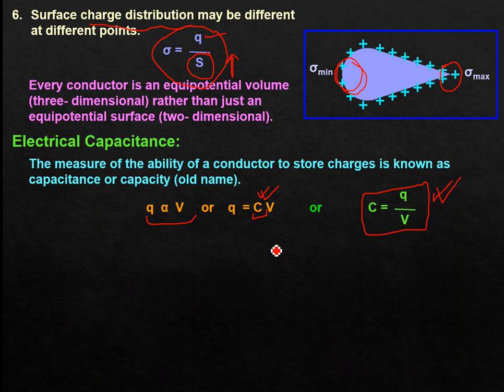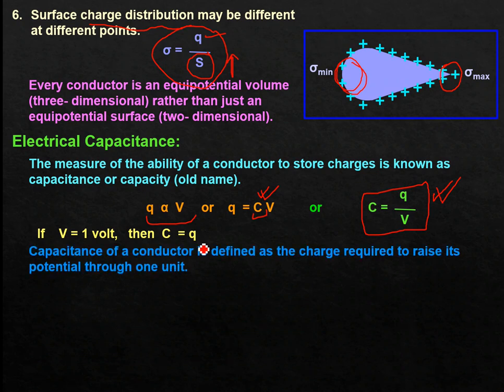So if V is 1 volt, then C will be equal to Q. This capacitance will be numerically equal to the charge only. So the capacitance of a conductor is defined as the charge required to raise its potential through 1 unit.